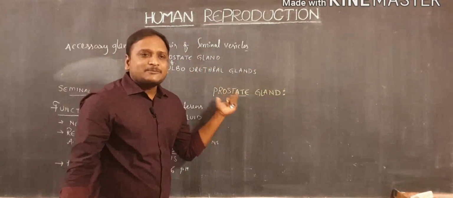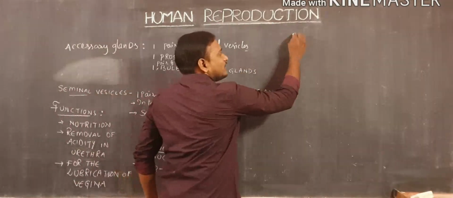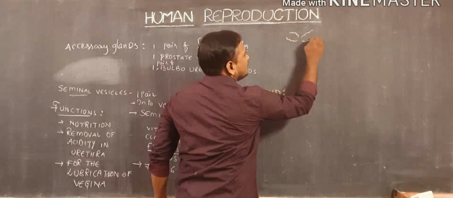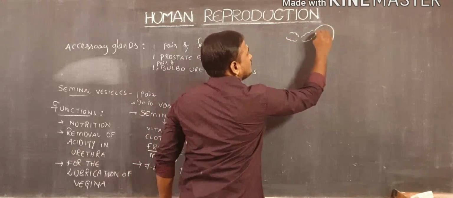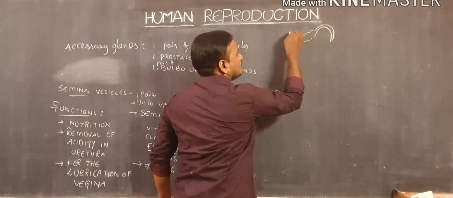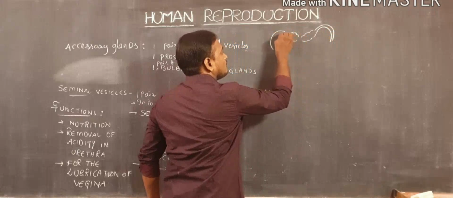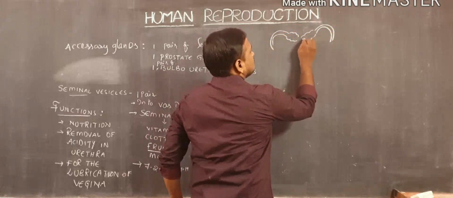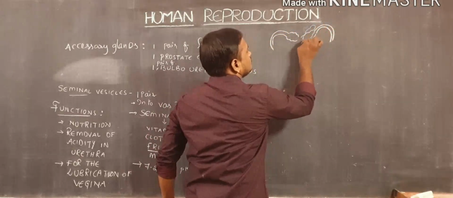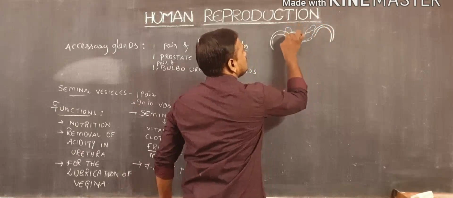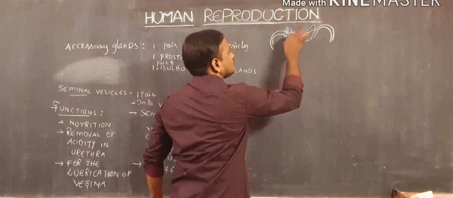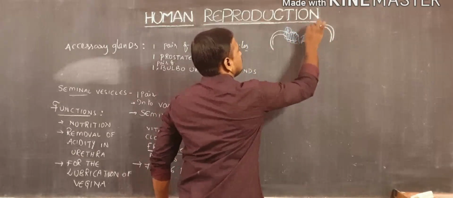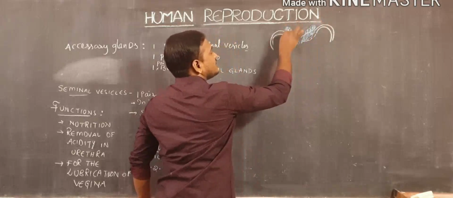Prostate gland is present at the urethra region. For example, this one is the ampulla region of the vas deferens. And here there is a pair of glands, which are called seminal vesicles.